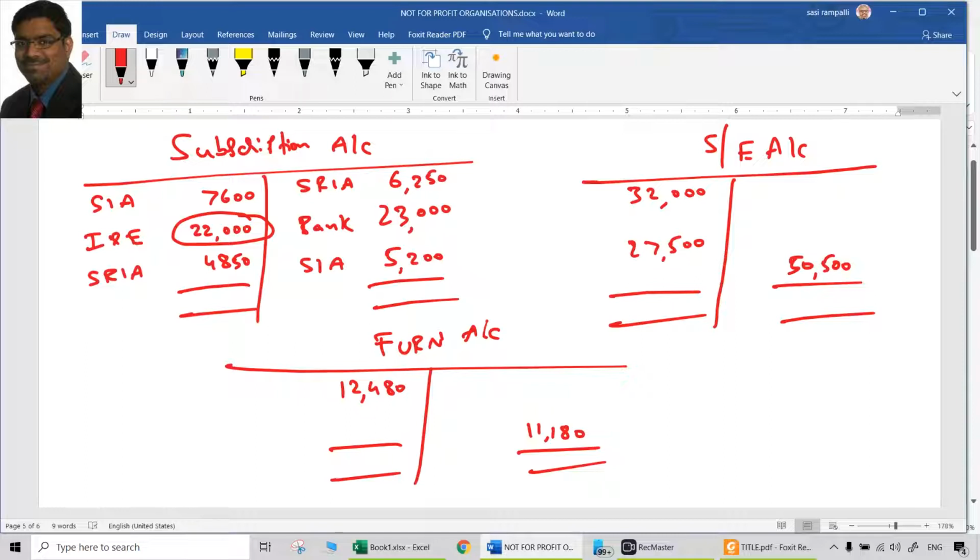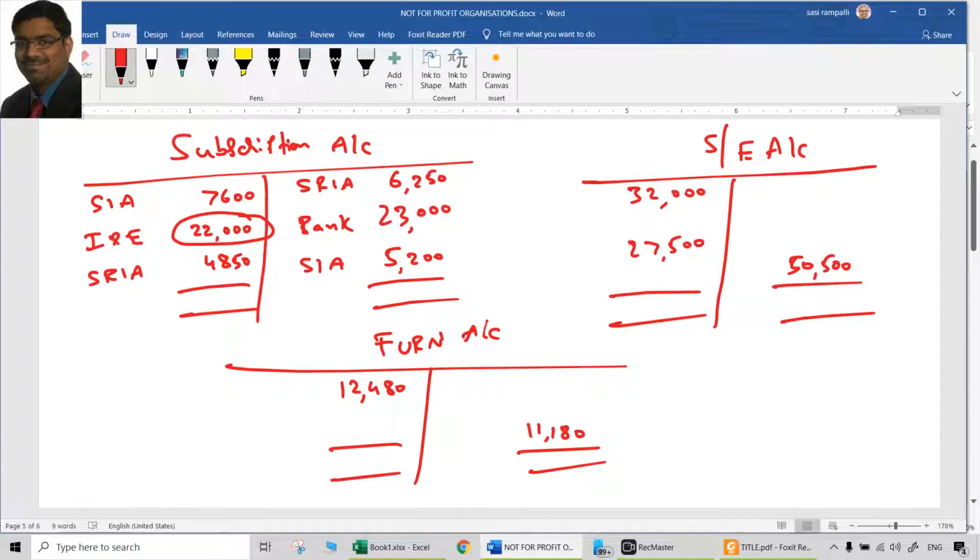Because we prepared an account, it becomes easier now to take the final amount. Otherwise, we'd start with 23,000, add something, deduct something, add something, deduct something. It's okay also, but still, ultimately, debit and credit give better clarity. And as I told already, in some cases the question itself will ask for the subscription account. So we should know how to prepare a subscription account and what items will be there in it.